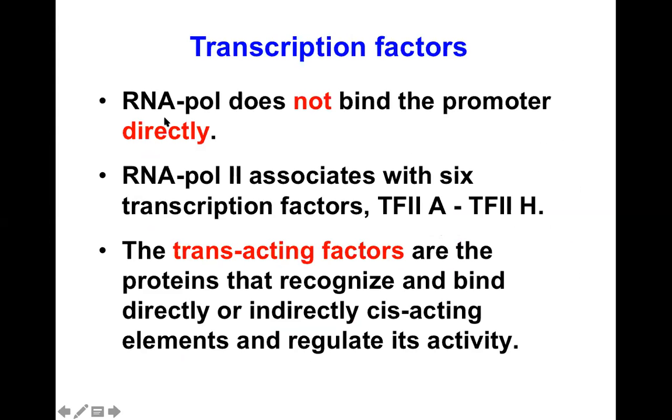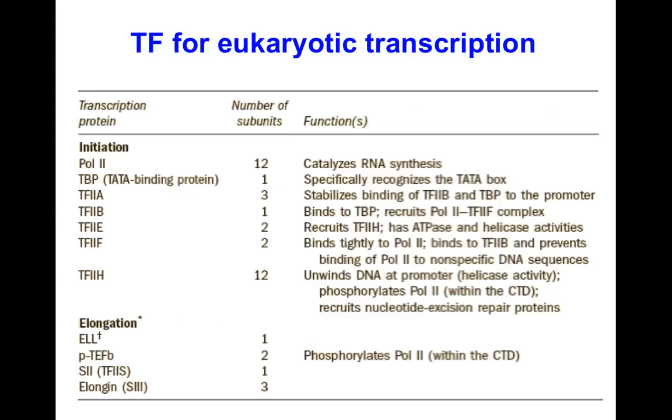Transcription factors allow initial binding of RNA polymerase II with the template DNA. These are transcription factor 2A, transcription factor 2H, and so on. The trans-acting factors are the proteins that recognize and bind directly or indirectly to cis-acting elements and regulate their activity.